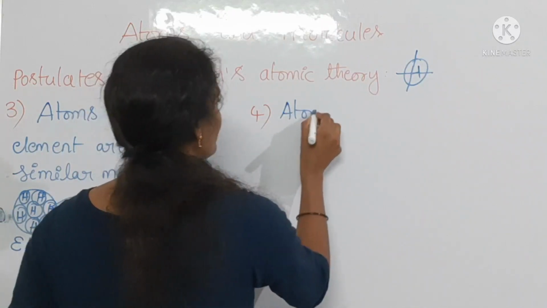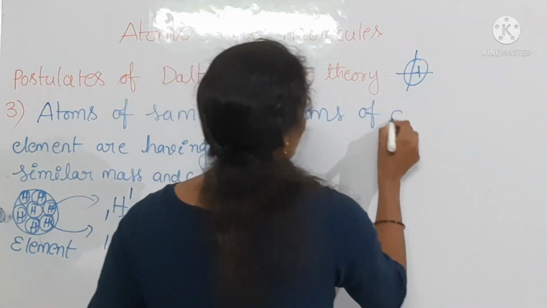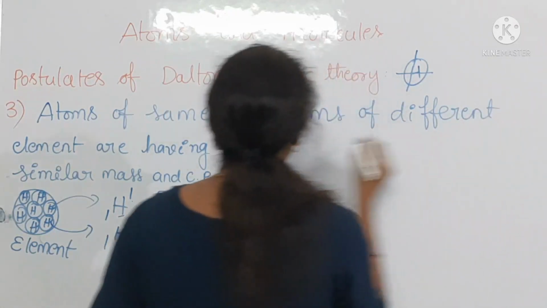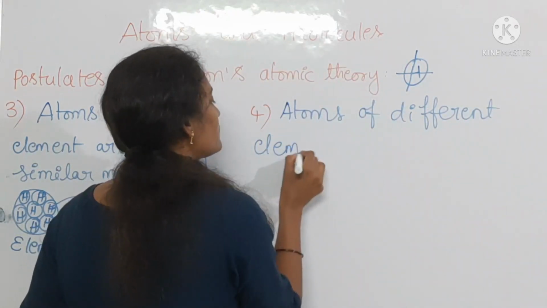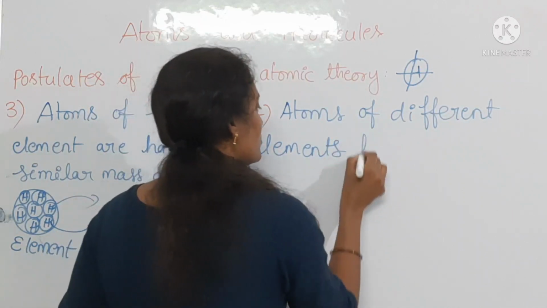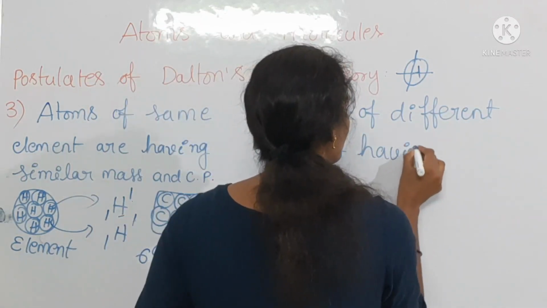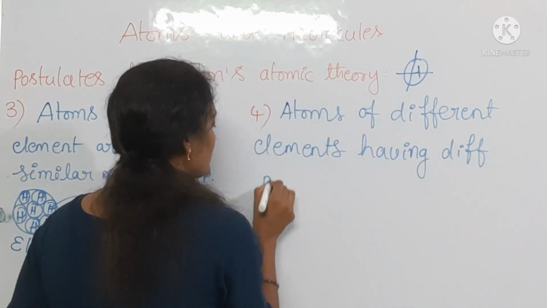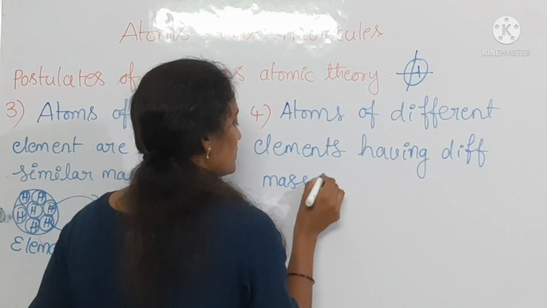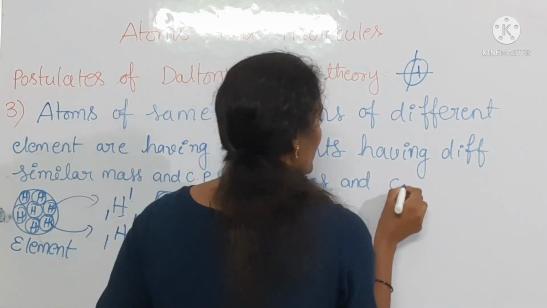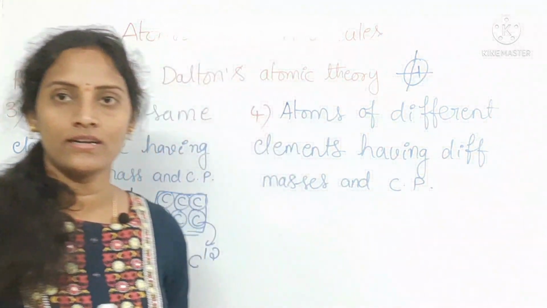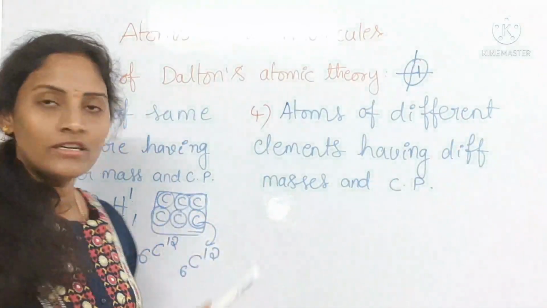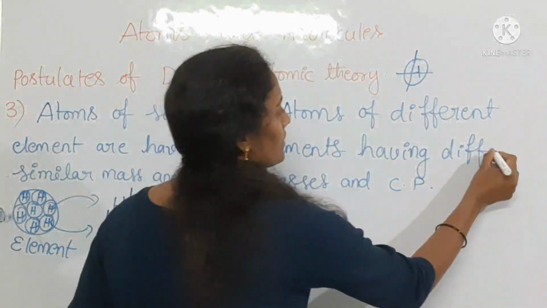Atoms of different elements have different masses and chemical properties. Is it clear? Atoms of different elements have different chemical properties and different masses.